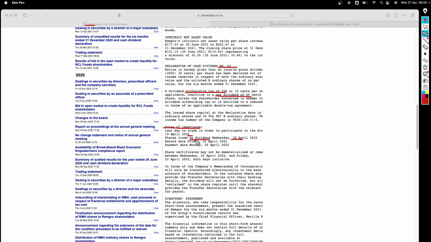We'll talk a bit about this ex-dividend. What does ex-dividend mean? It means that after this day, the 20th, these shares will be trading lower. Now we are using Remgro as an example, but let's just pick a number. Forget about Remgro. Let's say the share price of the company that you're interested in buying is 100 Rand per share. Then they declare a dividend of 10 Rand. So from the date of dividend declaration up until the ex-dividend date, the share price can trade at any price. But on the ex-dividend date, what normally happens is that the share price of that particular company